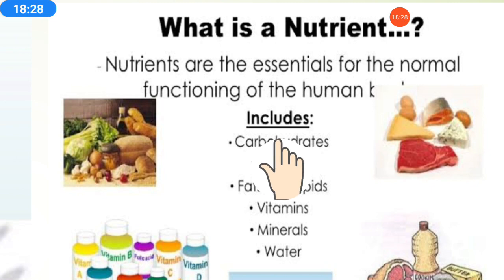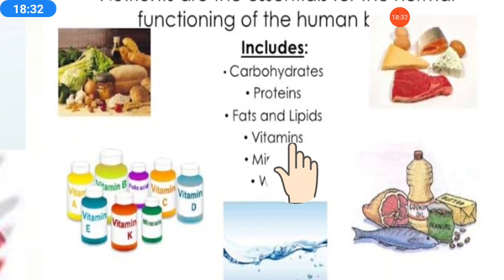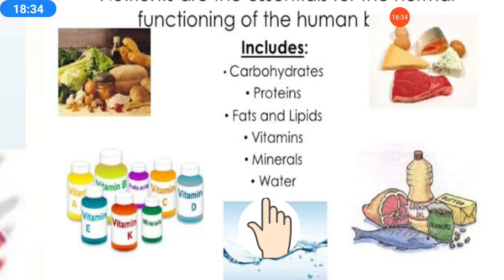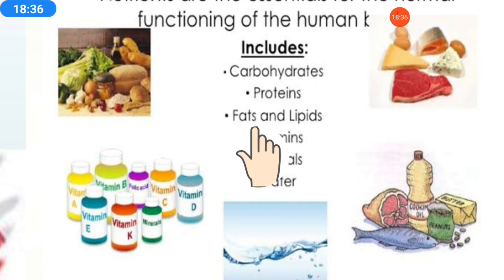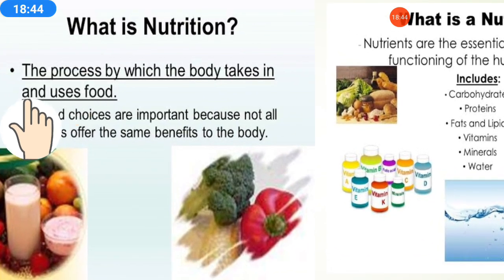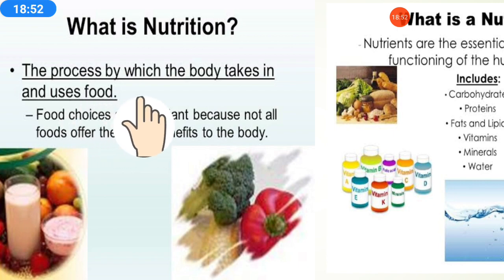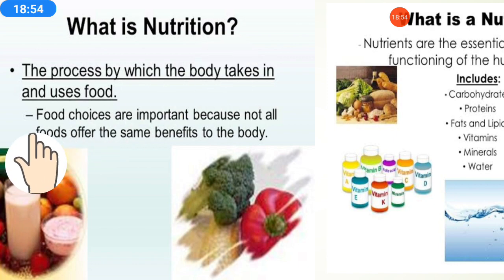And what do nutrients include? Carbohydrates, proteins, fats, vitamins, minerals and water. They all come in nutrients, and these are important for all living bodies. Then what is nutrition? The process by which the body takes in and uses food. It means the process of taking the nutrients and using them by the body is called nutrition. Okay.